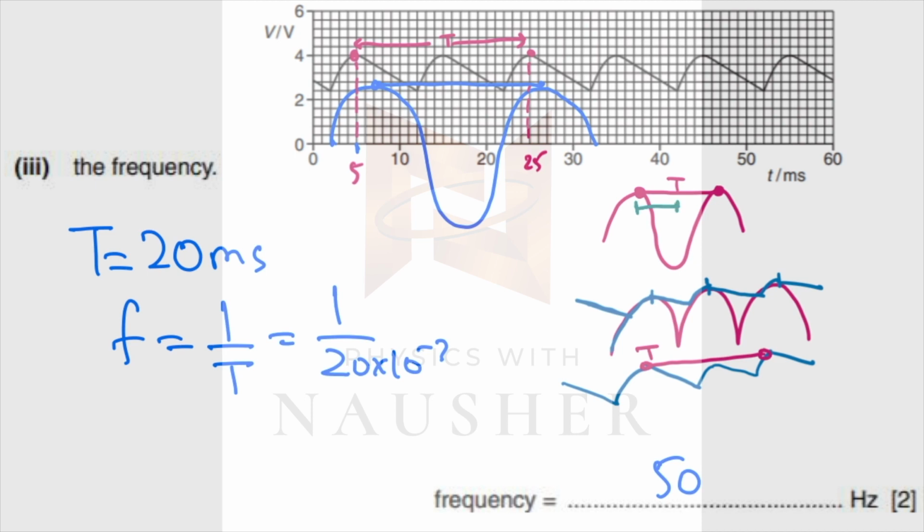So if you take it from here to here, ये वाला पार्ट बना क्यों है? ये वाला पार्ट इसकी वजह से बना है. So time cannot be from this peak to a trough, it's from a crest to a crest. So go from a crest to a crest. I hope you've understood. Frequency will therefore be 50 hertz.